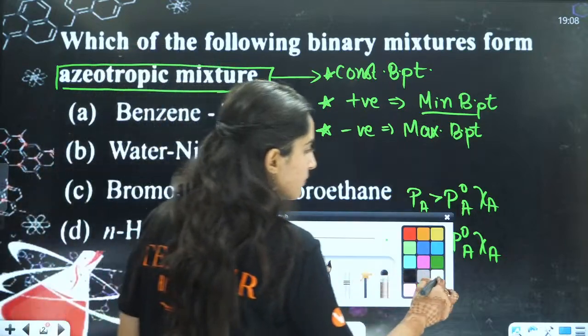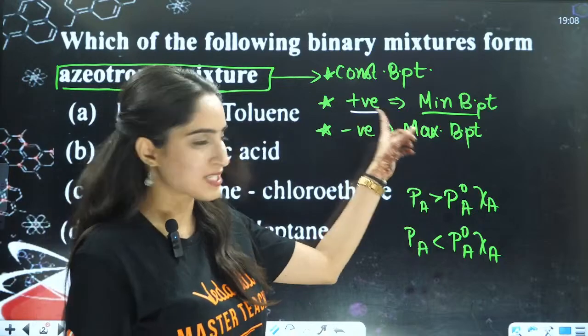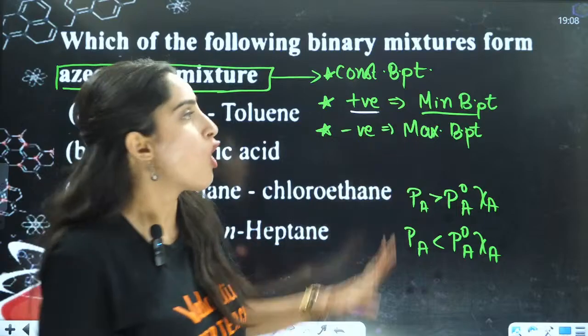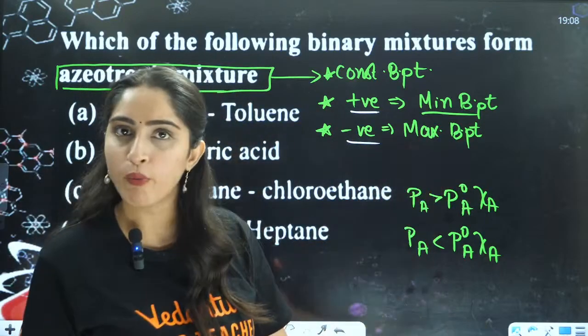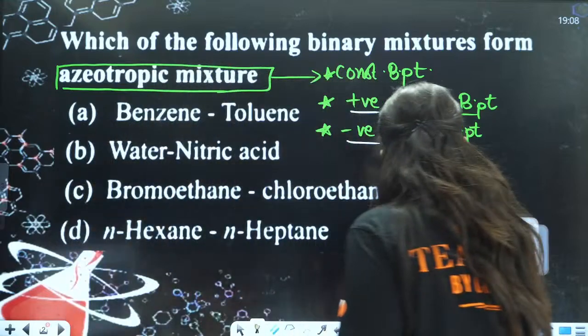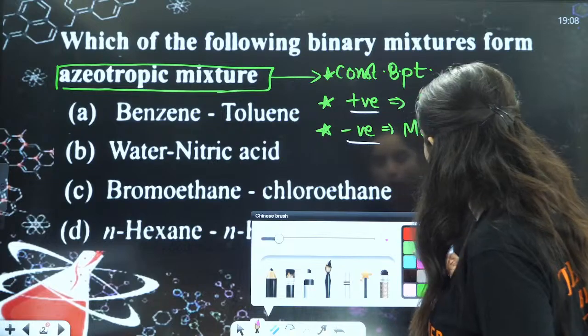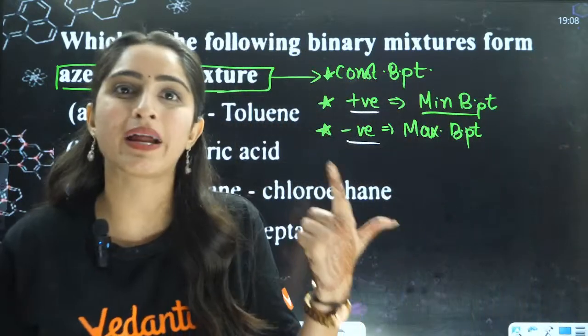So always remember that all the examples that are true for positive deviation are also true for the minimum boiling azeotrope. All the examples that are true for negative deviation are true for the maximum boiling azeotrope. Now, let us see benzene and toluene. There are two kinds of solution: one is ideal, one is non-ideal.